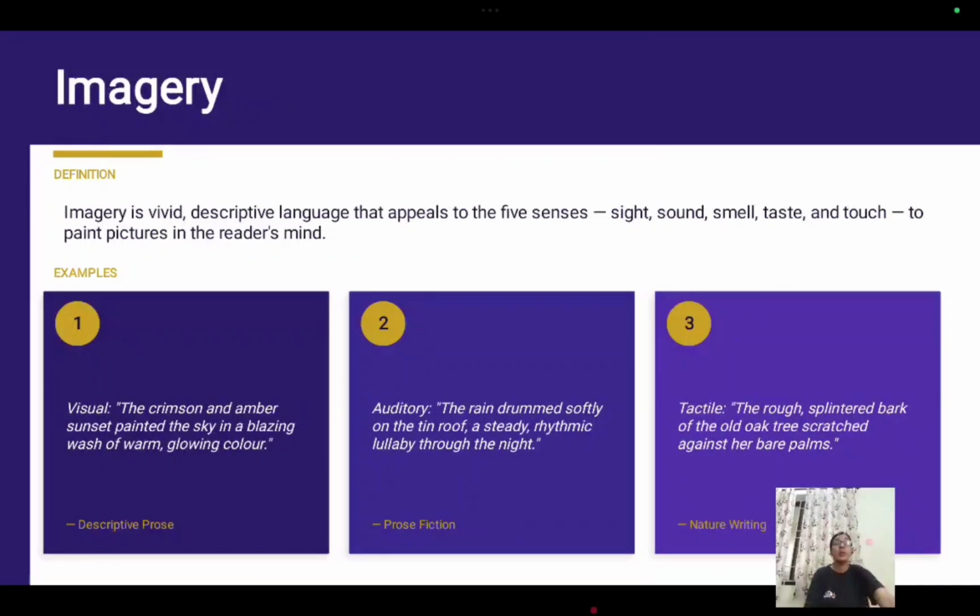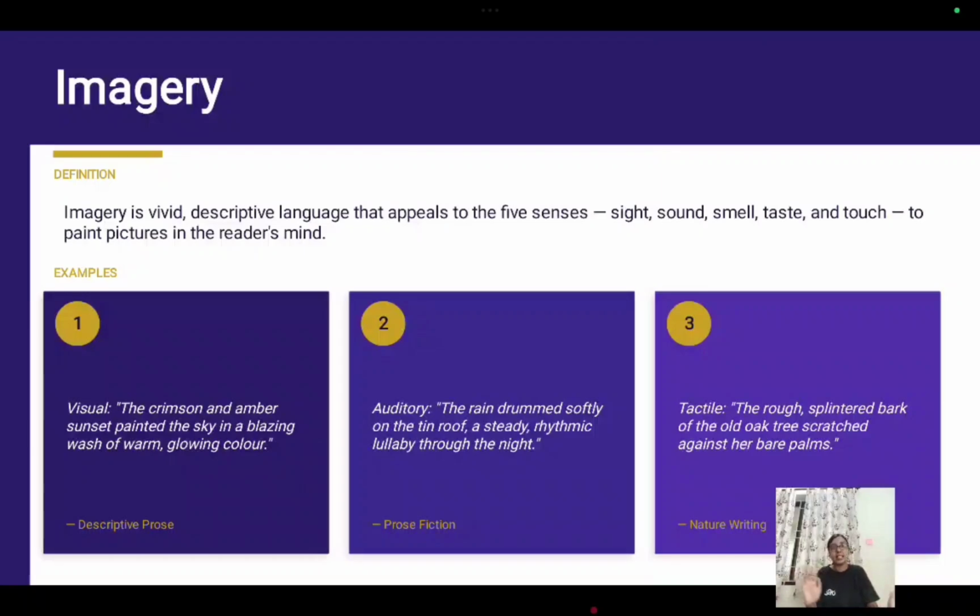Now comes imagery. Imagery is nothing but word pictures. They are descriptive language that appeals to our senses. When somebody writes, you can see, you can hear, you can feel, touch that. These kinds of images that you get while reading a work are called imagery. See, when I say close your eyes and read this: the crimson and amber sunset painted the sky in a blazing wash of warm glowing color. At that time you can imagine that, visualize that. So imagery is language that appeals to your senses. It can be visual imagery, auditory imagery, tactile, anything.